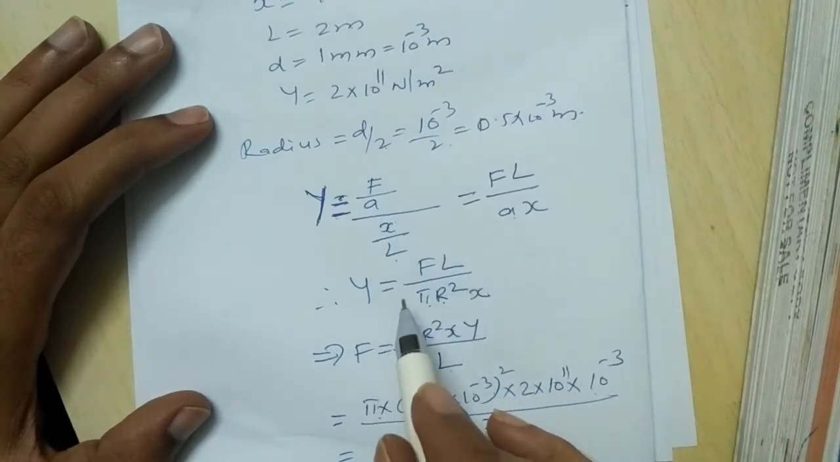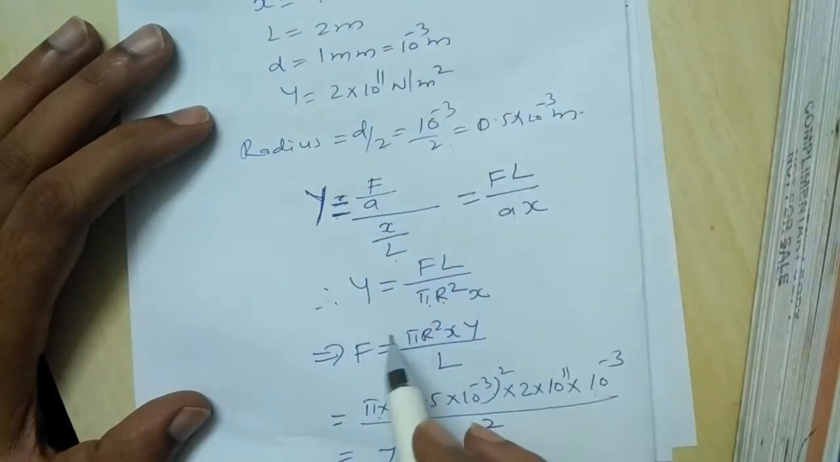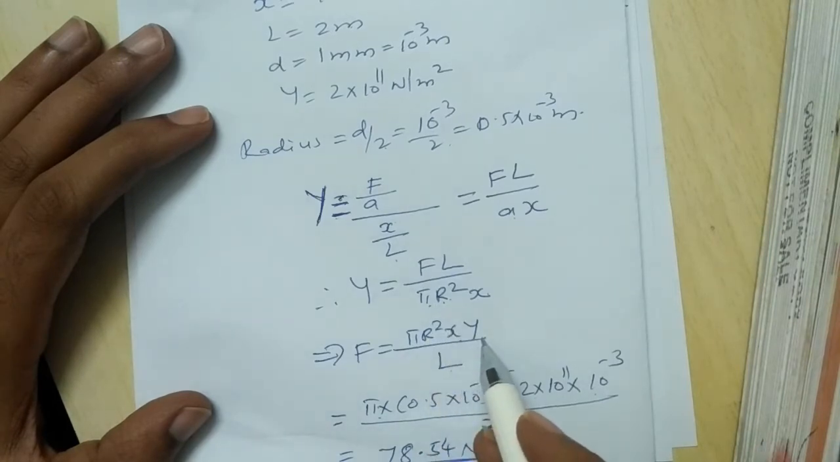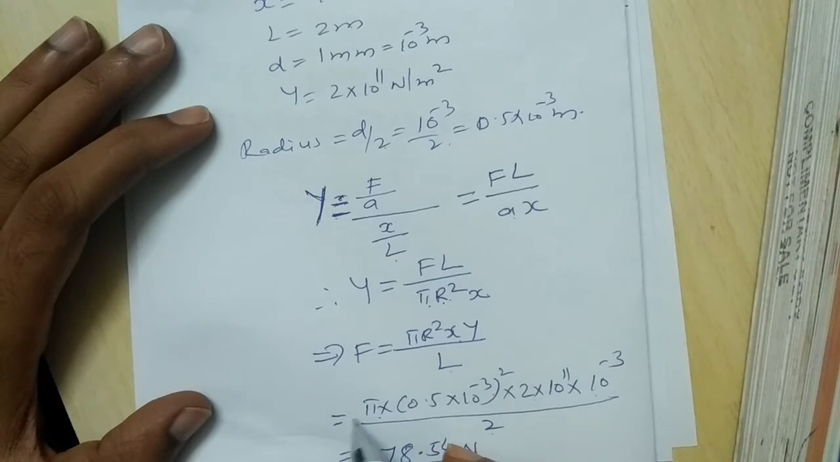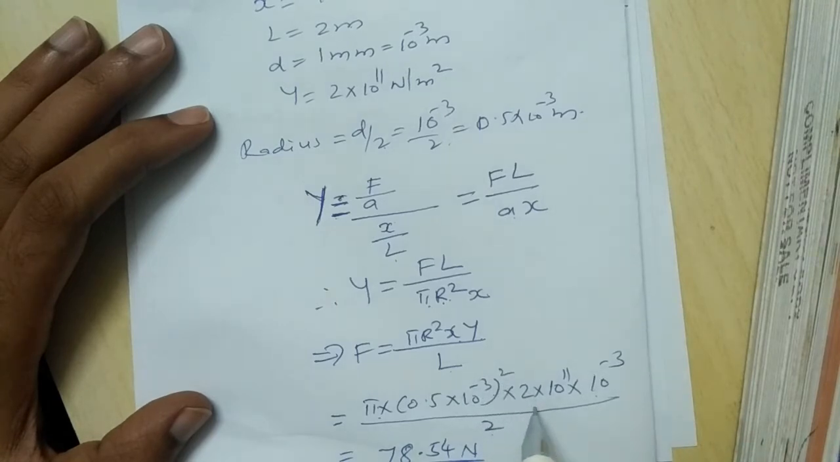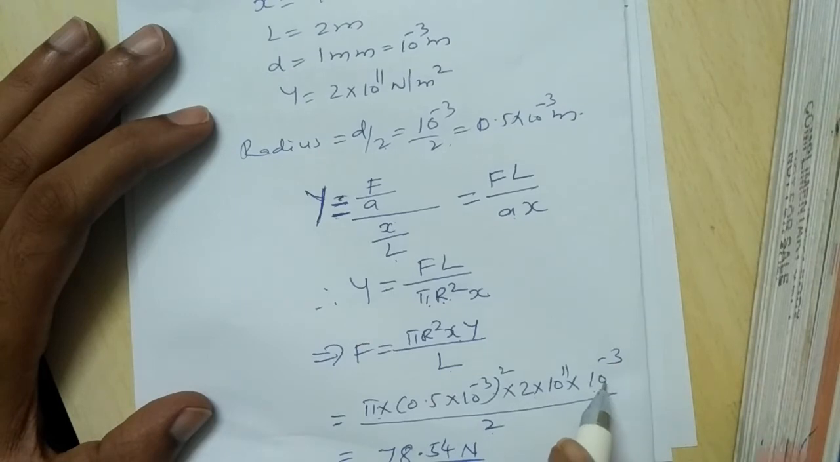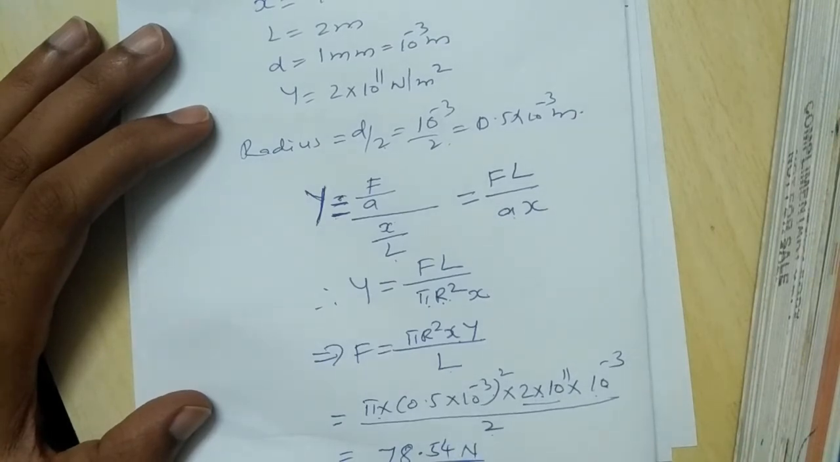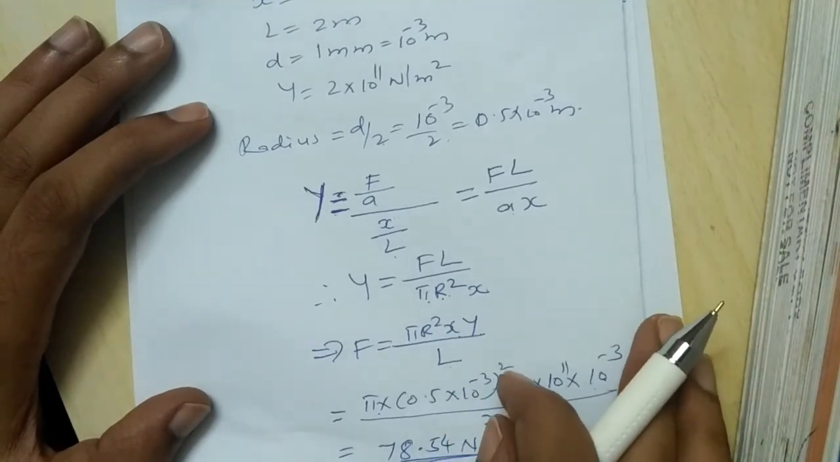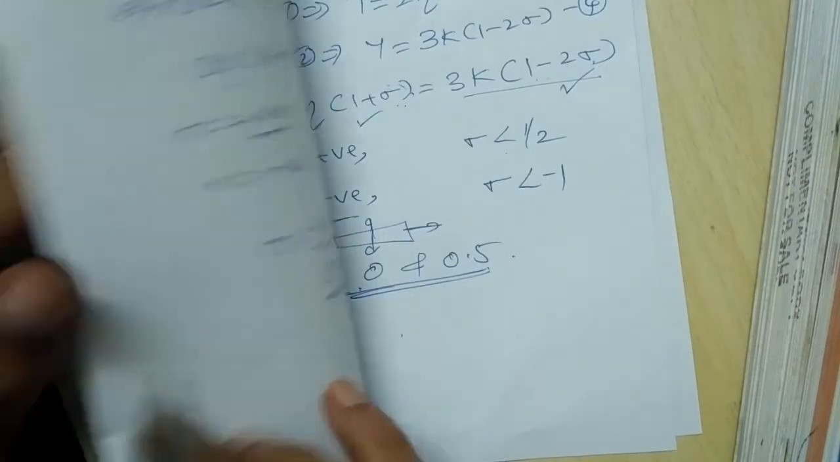Now substitute the values. We need to find the value of F, the force required. From this relation, F is equal to pi r square into x into Y divided by L. Substituting, pi is 3.14, into the radius 0.5 into 10 power minus 3 whole square, into x that is 10 power minus 3, into the Young's modulus 2 into 10 power 11, divided by L that is 2. If you substitute the values, you will find the answer is 78.54 Newton. So this is one of the important questions.